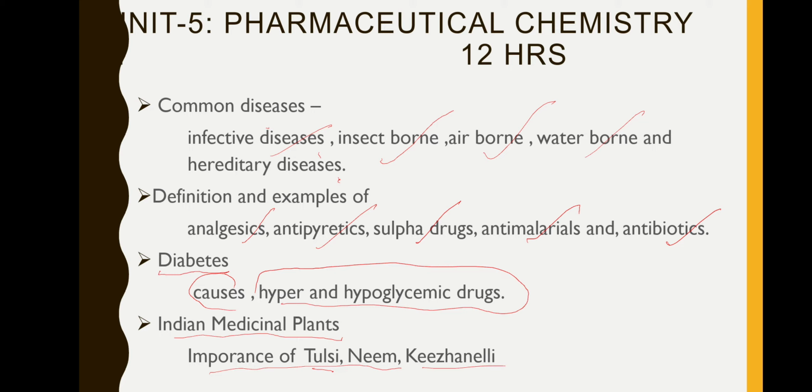So these are the 5 units you have to cover in this semester. First will come under organic, then the second one is physical, that is nuclear chemistry. Third one is biochemistry. Fourth one is industrial chemistry, and fifth one is pharmaceutical chemistry. As a general, all the things, and it's very interesting. Only the general basics of each one you have to study. It's not so tough. You can easily study it. So kindly concentrate on it.